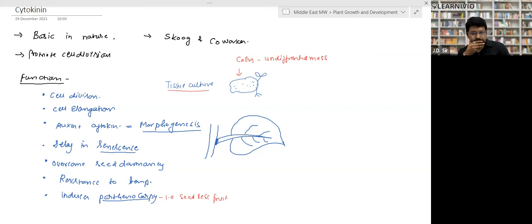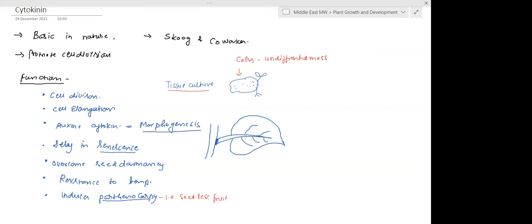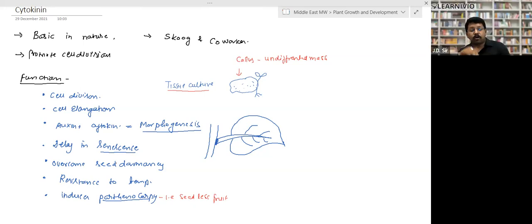Is that clear? Yes, sir. So they work against auxin, sir? No, they work with auxin actually. You know, cytokinin does not work alone. It requires the help of auxin. That's why I have written it over. Look, when we mix the auxin and cytokinin, they are responsible for morphogenesis.